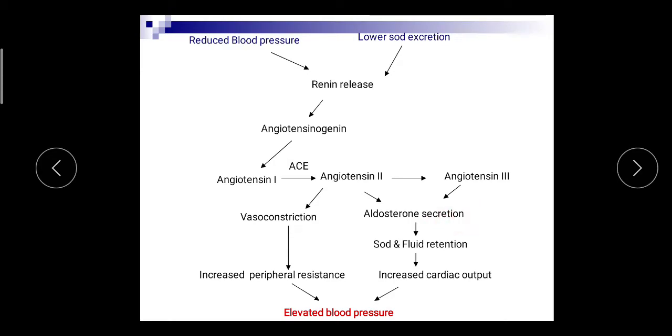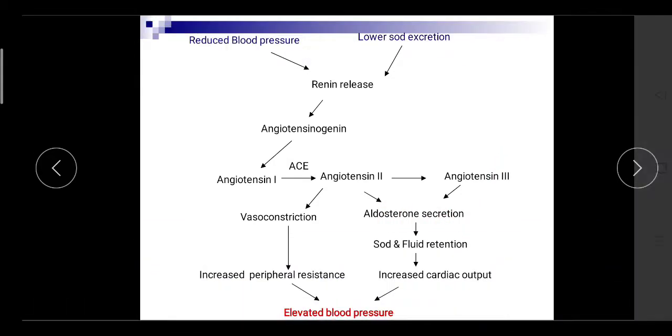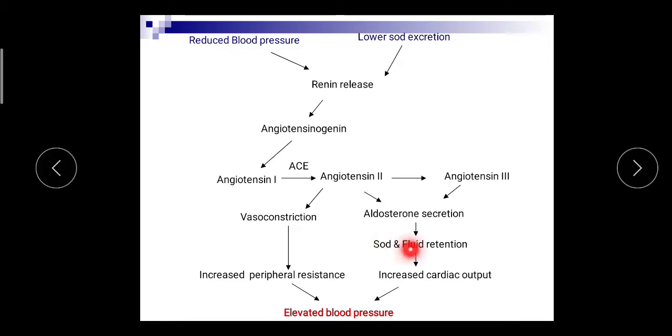They increase aldosterone secretion and cause fluid and sodium retention, which increases the cardiac output, and this is also responsible for the increase in blood pressure. So this is the cycle of how the blood pressure is elevated.